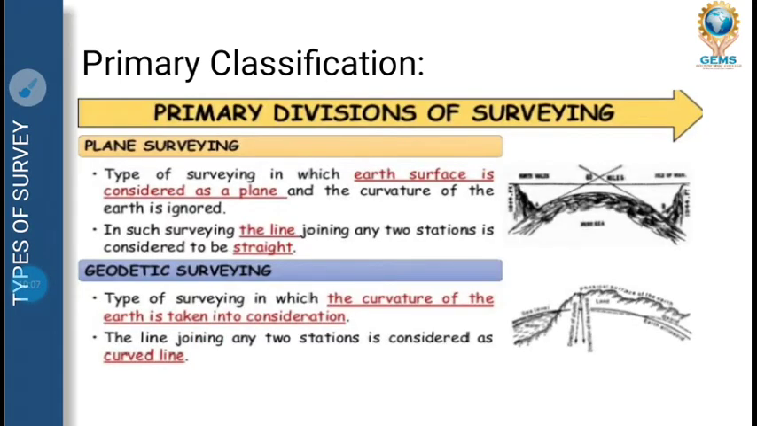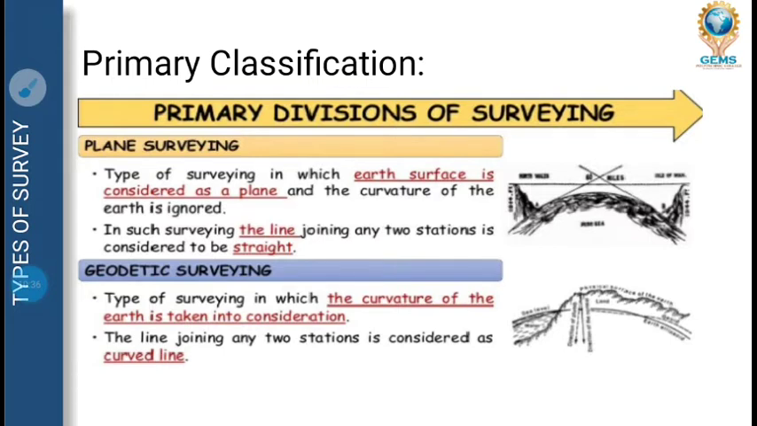So what is primary division of surveying? It is of two types, plane surveying and geodetic survey. So what is plane survey? In plane survey, we don't consider the curvature of the earth. As we all know, our earth is spherical in shape, but we consider earth as flat or a plane. That is called plane surveying. Similarly, in geodetic survey, we consider earth as spherical, where earth radius and earth curvature are considered, or curved lines are considered. This is known as geodetic survey.